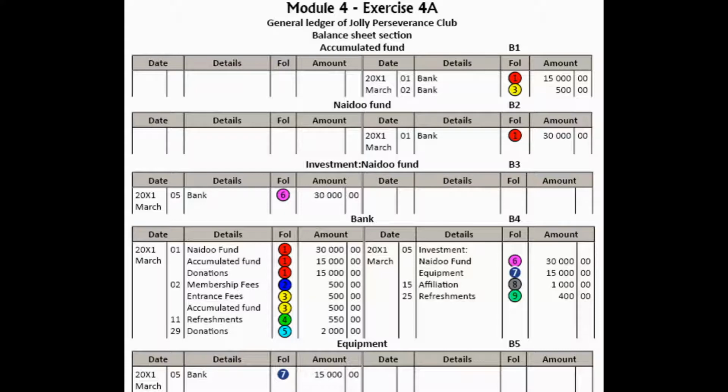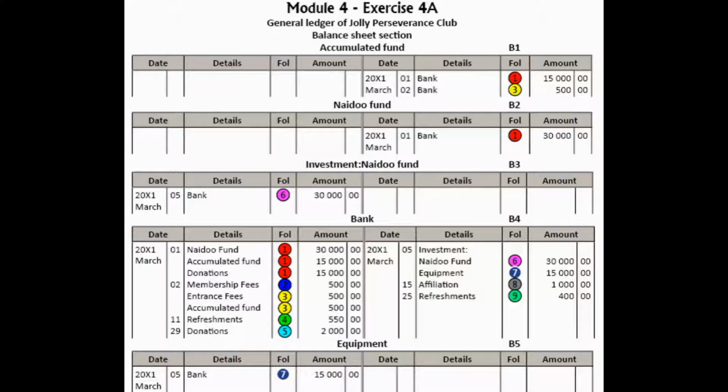Okay, so the double entry then for that half of the entrance fees, which is then 500, needs to be capitalized. So the double entry for that is we debit bank and we credit accumulated fund. Okay. And then for the rest of the other 500 Rand of the 1,000, we will debit bank and we will credit entrance fees.